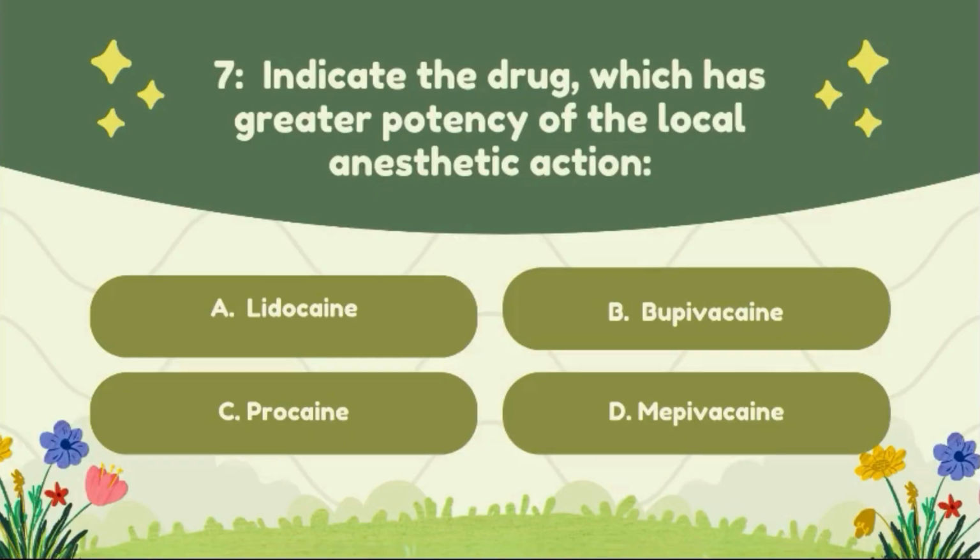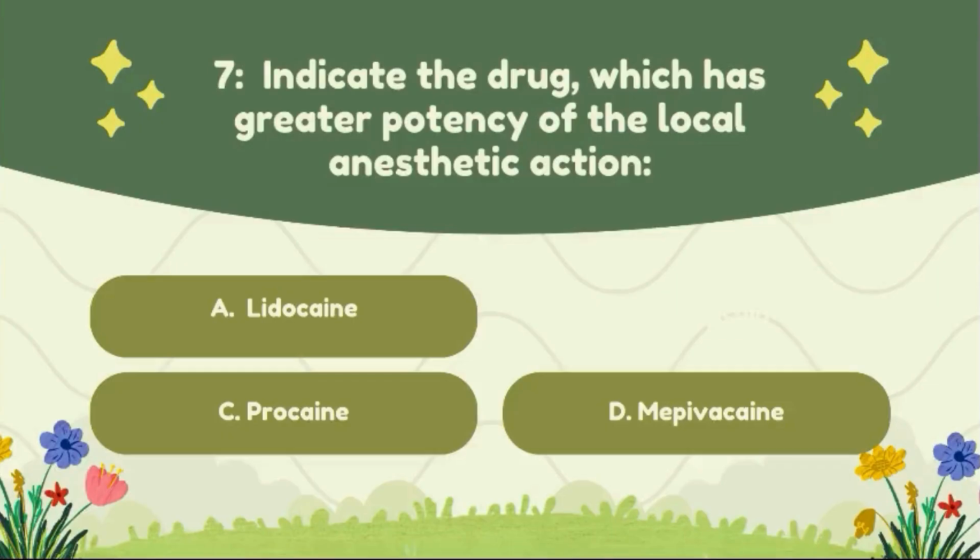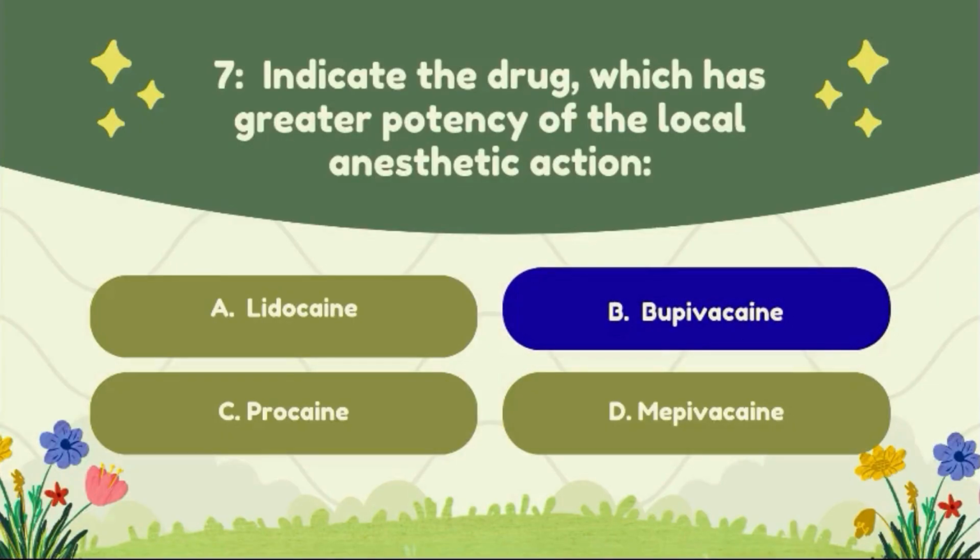Question number 7. Indicate the drug which has greater potency of the local anesthetic action. Option A, lidocaine; option B, bupivacaine; option C, procaine; option D, bupivacaine. The correct answer of this question is option B, bupivacaine.